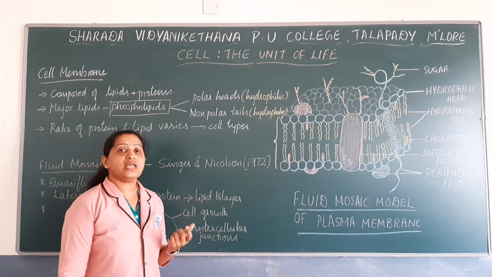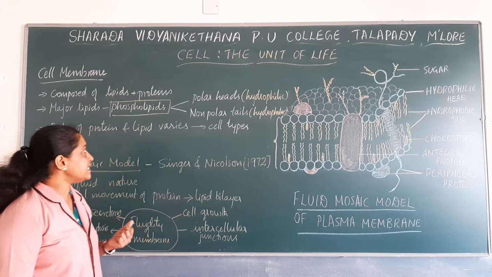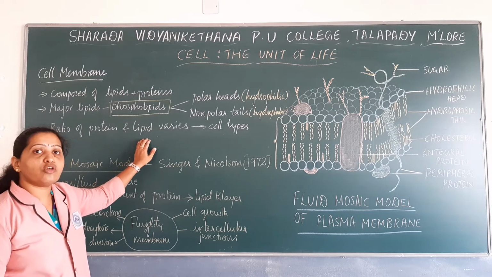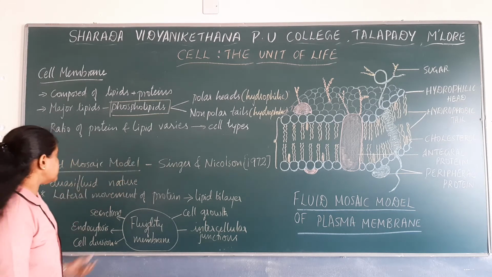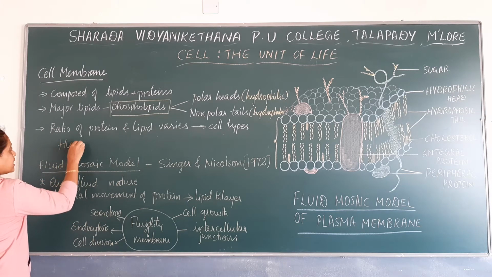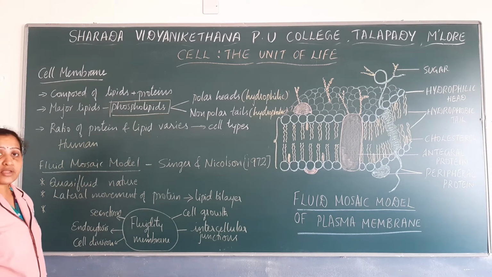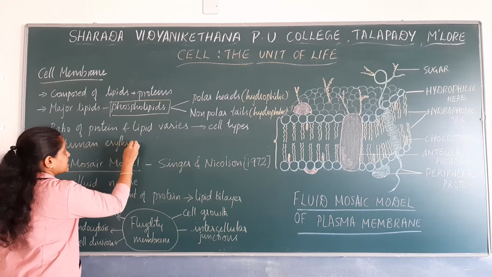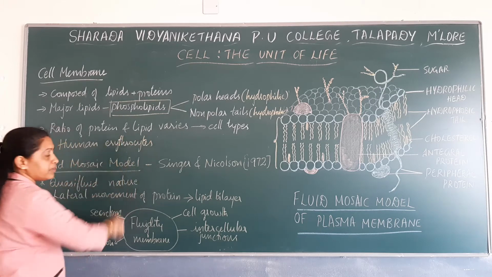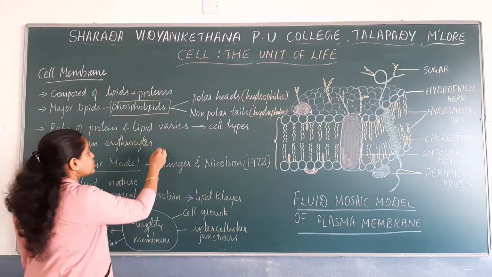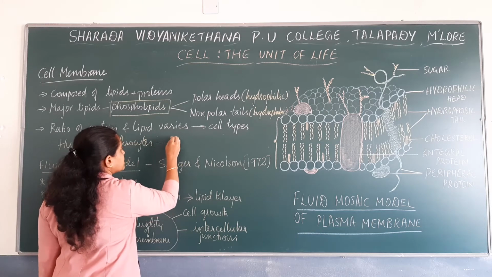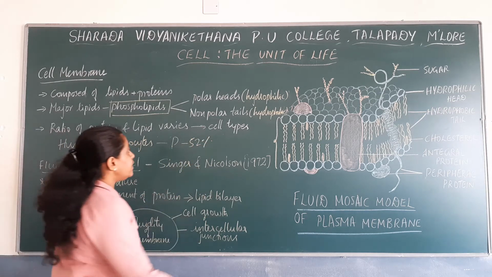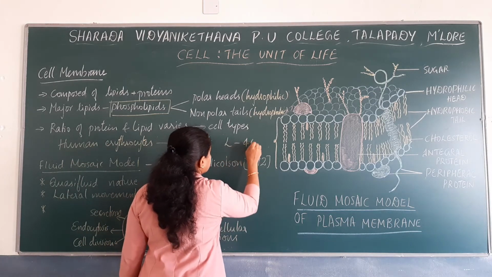Especially in the human erythrocytes, it has been identified that the protein content and lipid content are around 52% and 40%. Based on biochemical studies, scientists have identified that the cell membrane of human erythrocytes has around 52% protein and around 40% lipid.